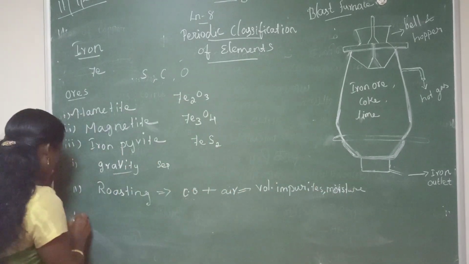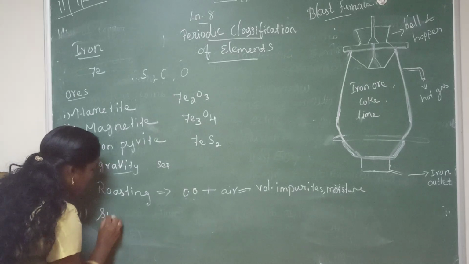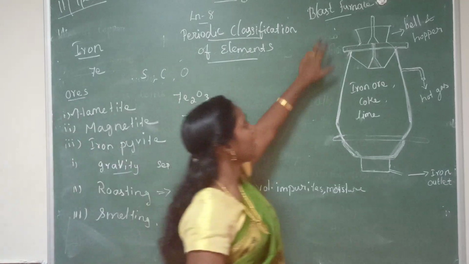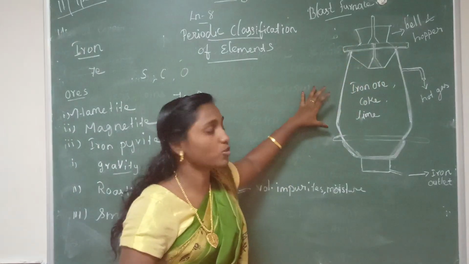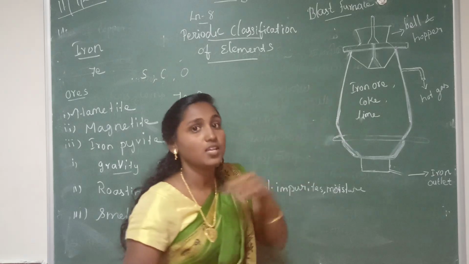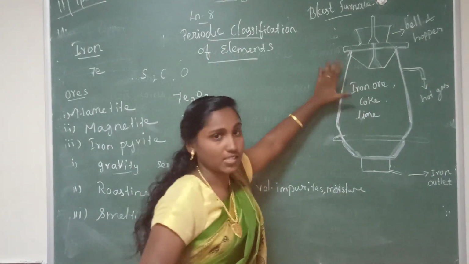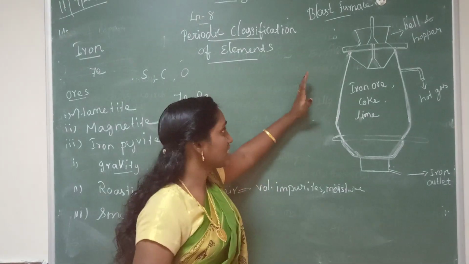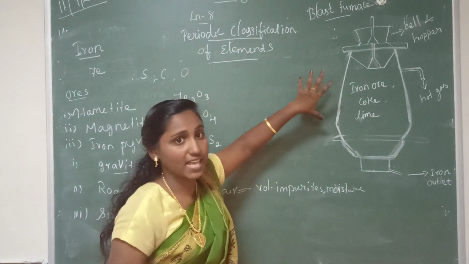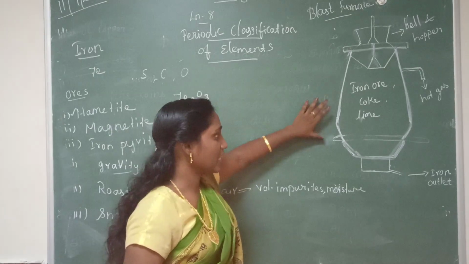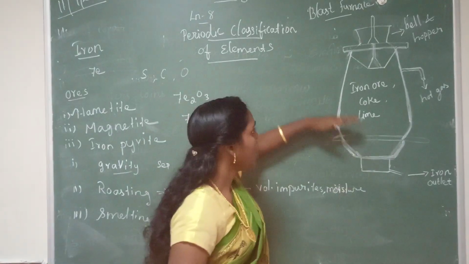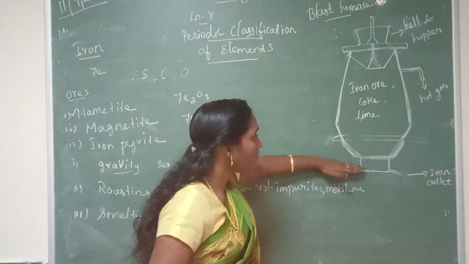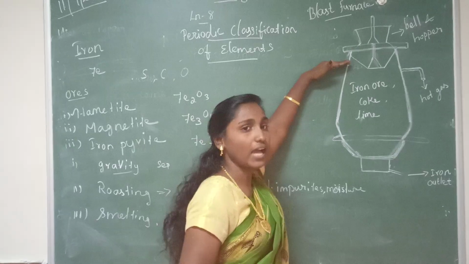Then third step, important step, smelting. Smelting process using blast furnace. This is an important question, so listen carefully. This is the blast furnace. This blast furnace consists of three regions, that is lower region, middle region and upper region. What are the regions here? Lower region, middle region and upper region.